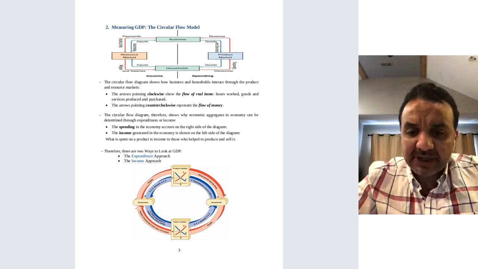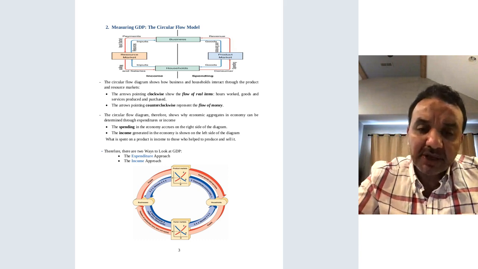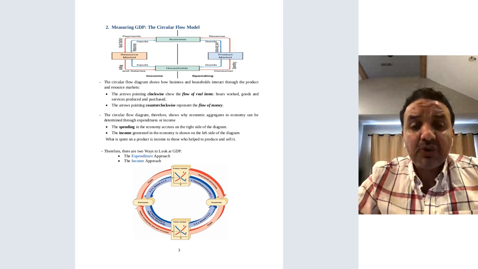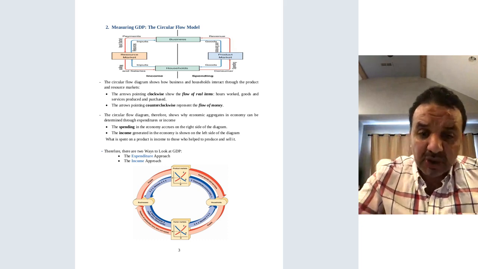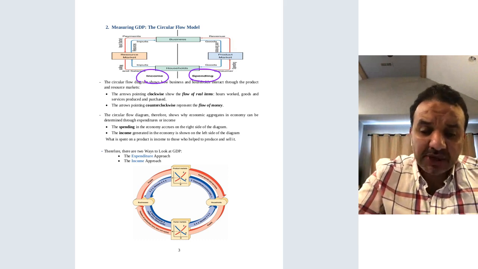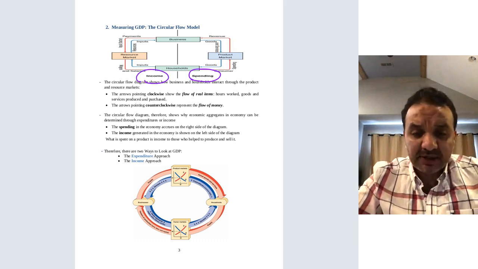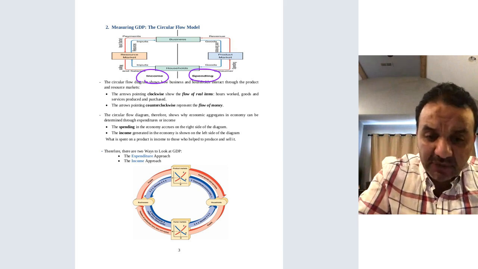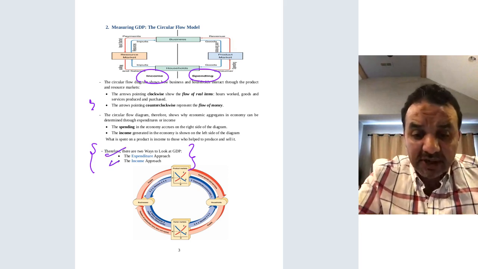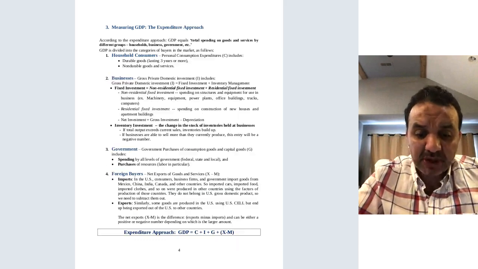I'm not going to spend too much time on this slide, because I want to focus more on the way we measure the GDP. There are two main approaches to measure the GDP: the spending approach and the income approach. This is what I'm going to explain in the next slide. We just focus on this part. So there are two ways to measure GDP: the expenditure approach and the income approach. And maybe I'm going to spend more time on the first one, which is the expenditure approach.